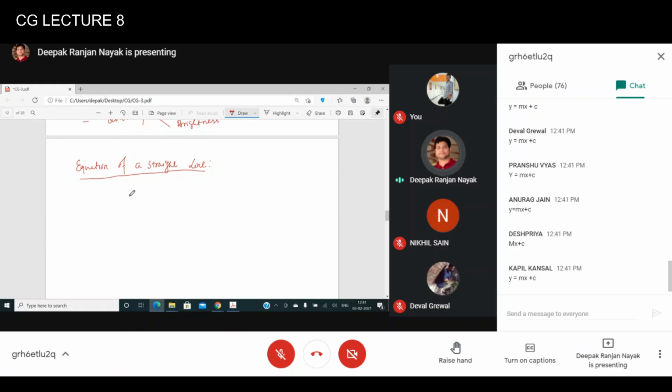So y is equal to mx plus c. And c or b, whatever the constant may be, right? Any one you can use as the constant. So y is equal to mx plus c. So what is m here and what is c here? What is m?